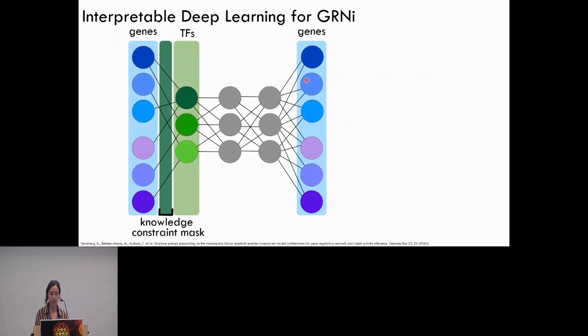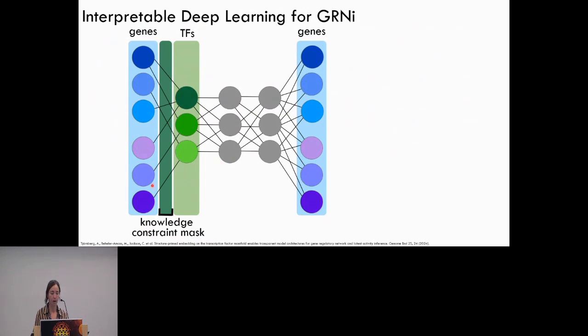And the way that this model works is that gene expression is embedded into the latent layer, which is identifiable as transcription factors due to a knowledge constraint mask in the form of an adjacency matrix of known regulatory interactions between genes and transcription factors.